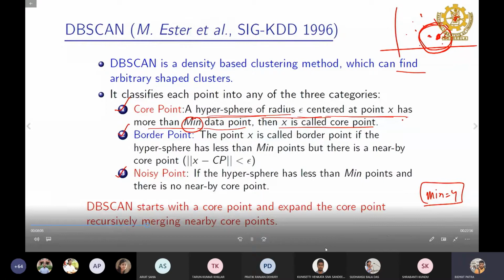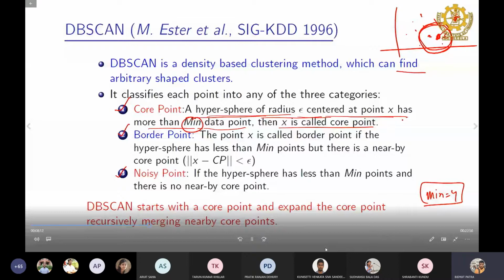So then if the point is having the 4 points, we'll say that point is the core point. That means a point will be the core point if within the region. What is the region? We'll draw a circle or hypersphere in higher dimension, and within the hypersphere it should have the threshold number of points, then that point is the core point.